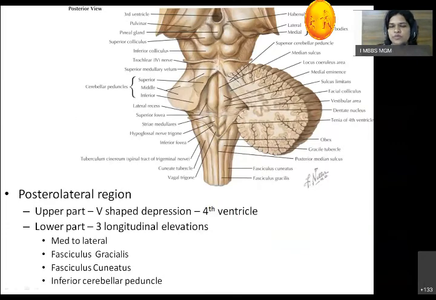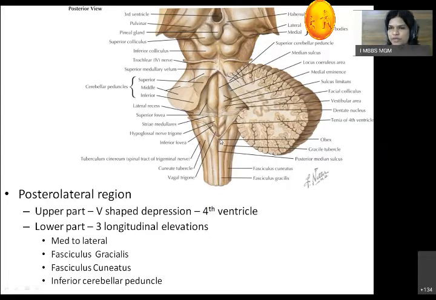Now, come to the posterior region. This is the dorsal surface of the medulla. This medulla is divided into two parts. The upper part is called the open part, which is related to the fourth ventricle, while the lower part is called the closed part.